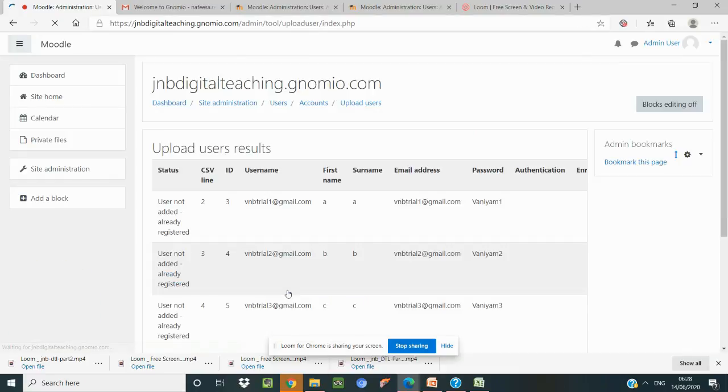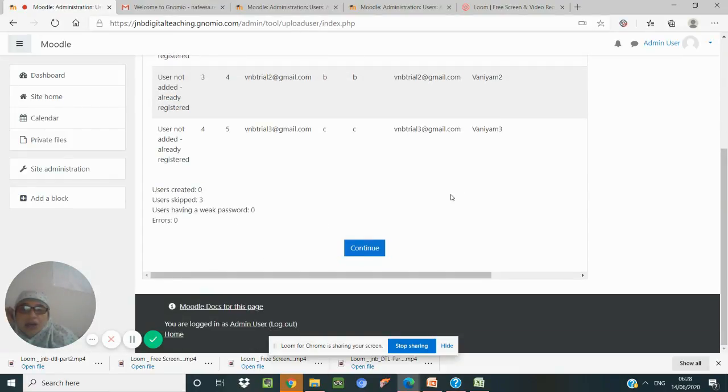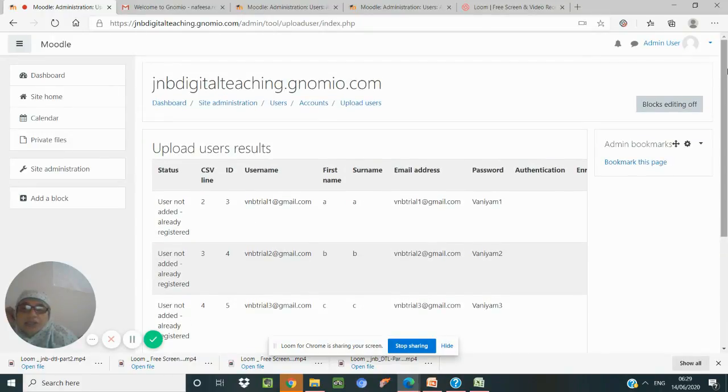So now we have uploaded the users. There are many users in that. After entering the users, the next thing is we need to enroll the users in a particular course. These are the group of users which have been added to our website. Some users may be enrolling for some courses, another set of users may be enrolling for other courses. So we have to go to site home.